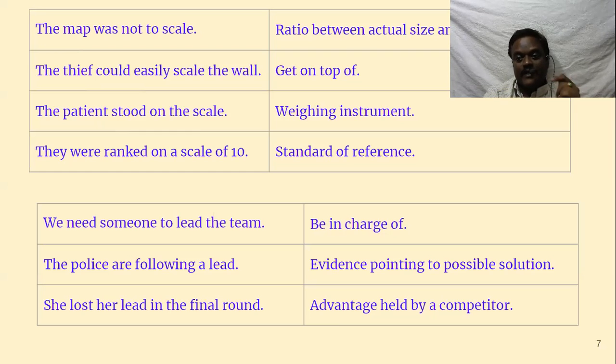You can find it. If you have an atlas, you open that one, and at the bottom of every map there will be a scale. Some maps are large. For example, world map means scale will be large. That means 1 centimeter maybe 1,000 kilometers. If you take a district map, 1 centimeter maybe 1 kilometer. Something like that. It differs depending upon the size of the map. So the ratio between actual size and its image, that is called scale.